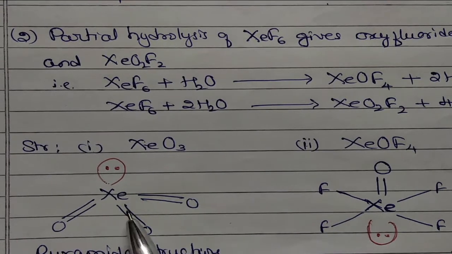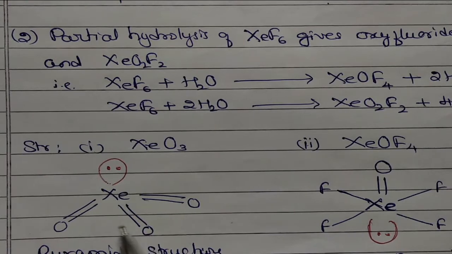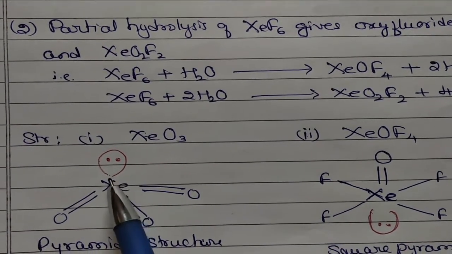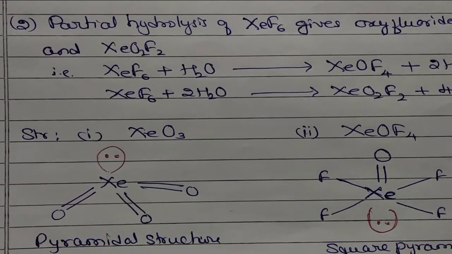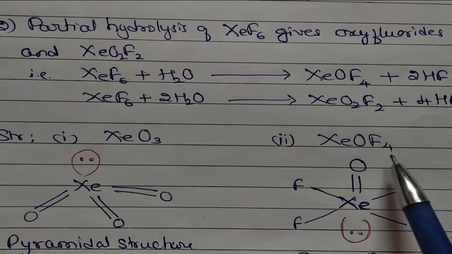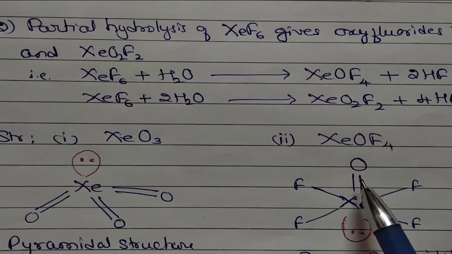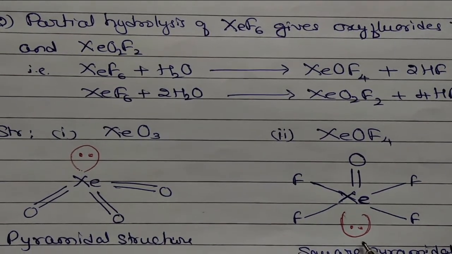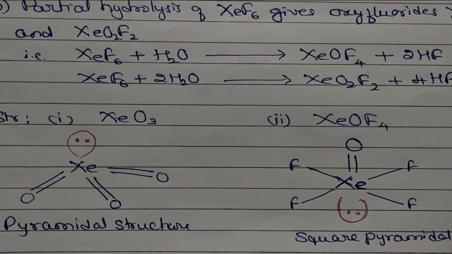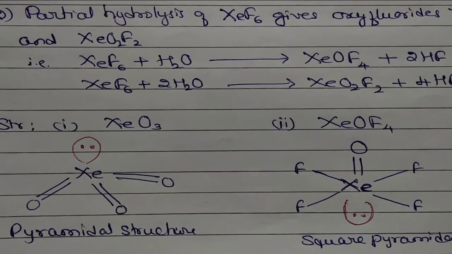XeO3, this is xenon and 3 oxygen with double bonds, which is on the same plane. This is a pyramidal structure and here one lone pair orbital is there above. Similarly XeOF4, 4 fluorine on the square and oxygen is double bonded here and here an unpaired lone pair of electrons is there. That is a square pyramidal structure. Okay, so these are some of the reactions and structures of noble gases.